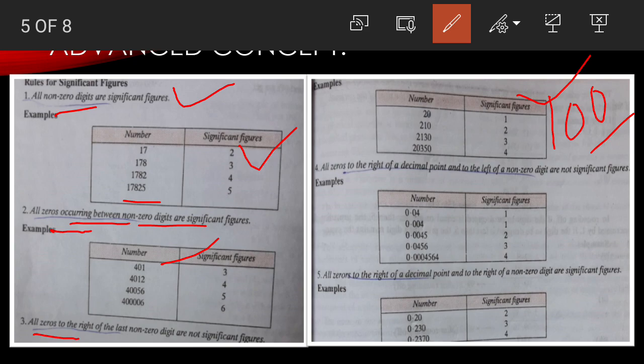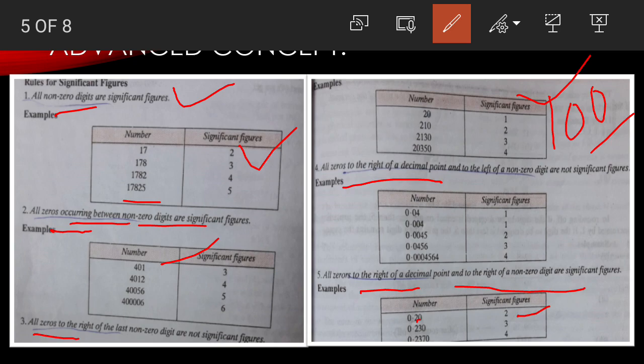Then next is all zeros to the right of the decimal place. Now the concept is the decimal place. When we are talking about the decimal place, the zeros on the left side are not countable, but the reason is that if any zero is in between two numbers, then it is countable. The last one: all zeros to the right side of the given decimal number are countable. Like if I am writing 0.20, then there are 2 significant figures, because the last zero is countable. So in this way there are 5 rules.